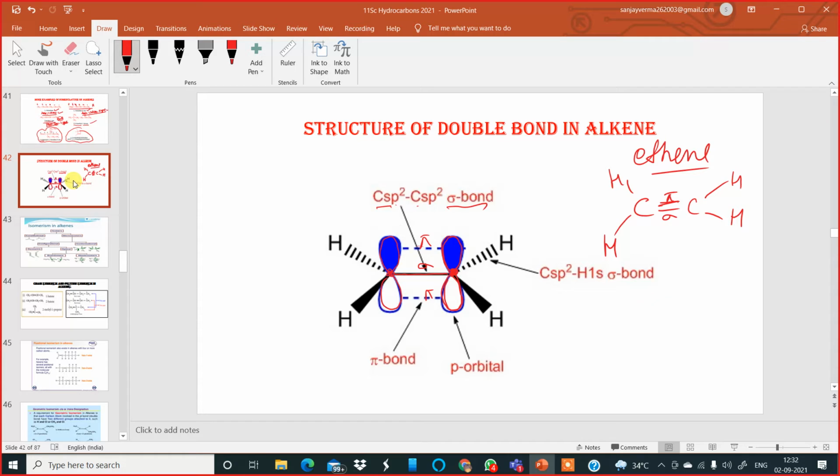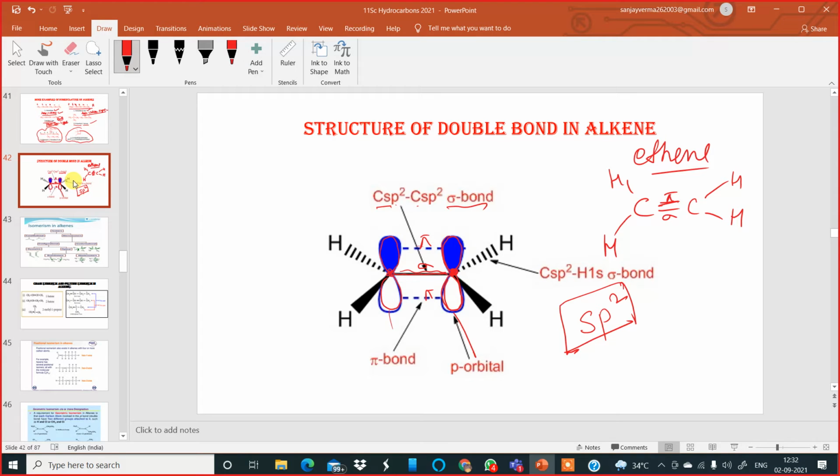So here, what is the question they will ask? They will ask you, what is the hybridization of this carbon atom in alkene? It is sp2. That is the question they will ask from here. And this one is a p orbital. This also is a p orbital. That is a pi bond. And this one is a sigma bond.